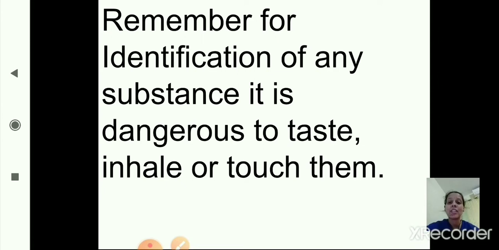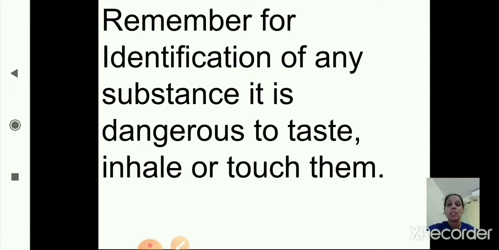Domestic indicators are natural indicators which are easily available at our home. From domestic materials we can make natural indicators. Laboratory indicators are the indicators which are available in the lab, like litmus paper, methyl orange, methyl red and phenolphthalein. Using these indicators we can identify whether a substance is acidic or basic. Now we have completed lesson number 12, introduction to acid and base.